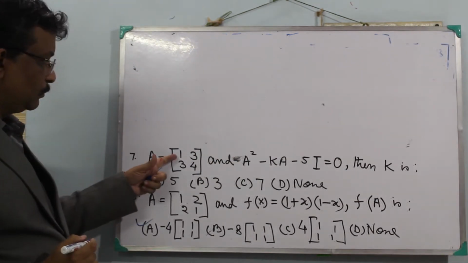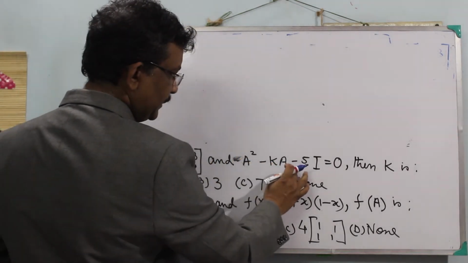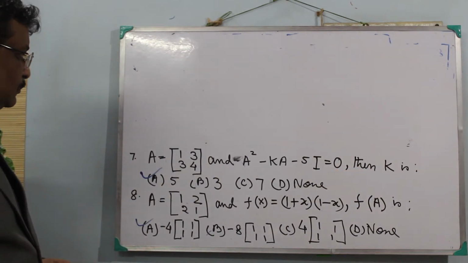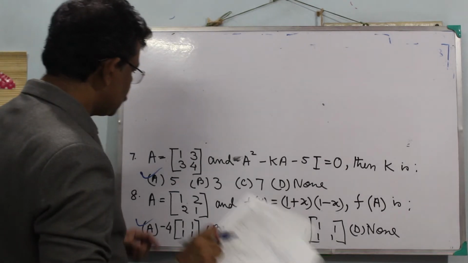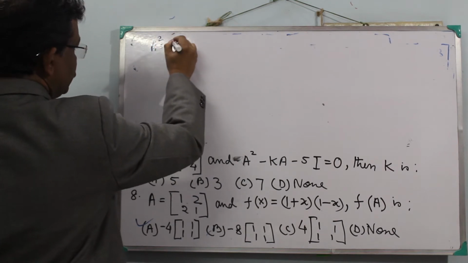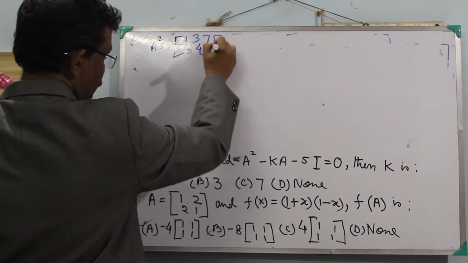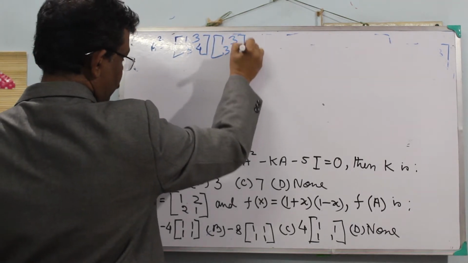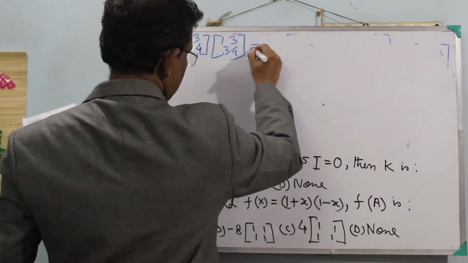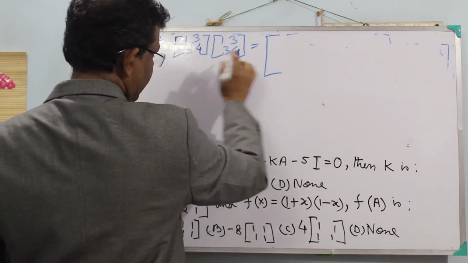A equal to [1 3; 3 4]. A square minus KA minus 5A is equal to 0. Then find the value of K. So A square is equal to A into A, [1 3; 3 4] into [1 3; 3 4]. So A square equal to, you may calculate 1 into 1, 1, 3 into 3, 10.